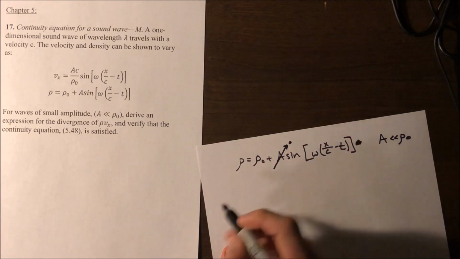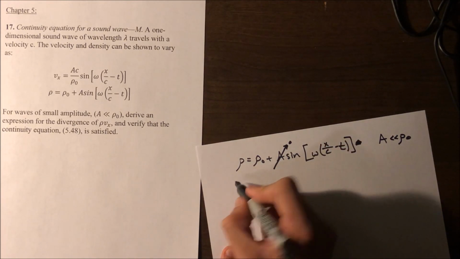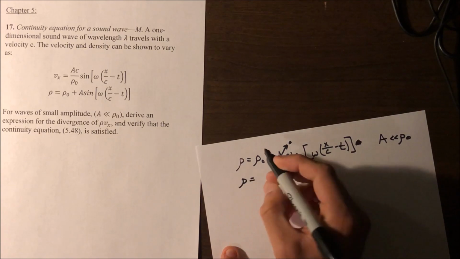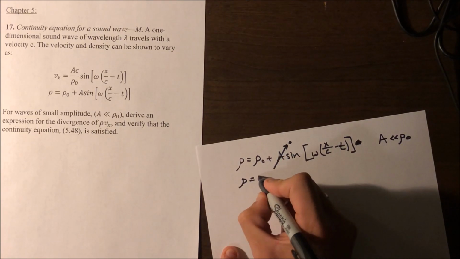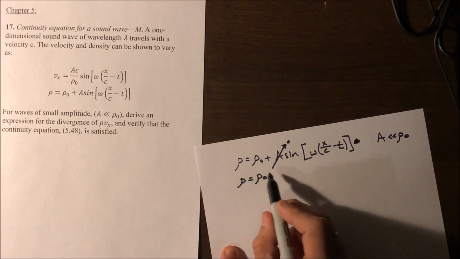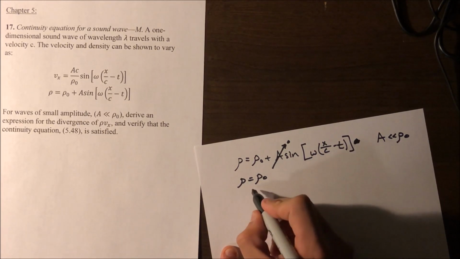So this entire term is canceled out effectively, and that simplifies the density equation such that rho equals rho naught. Now, a couple things can be extracted from this simplification.